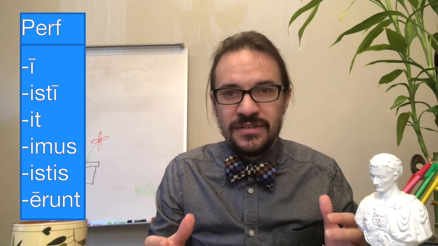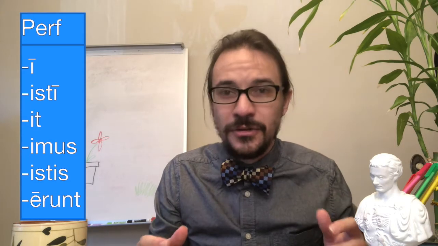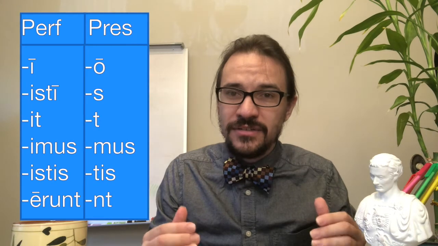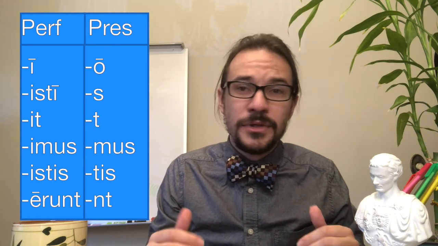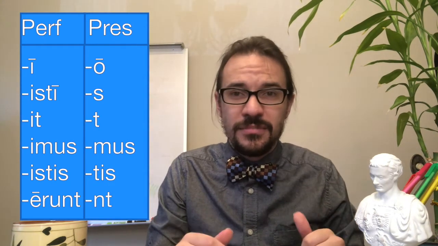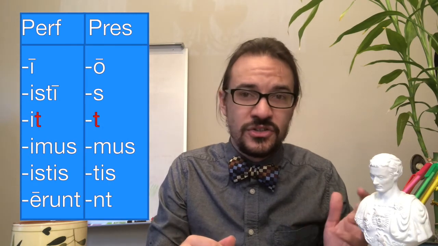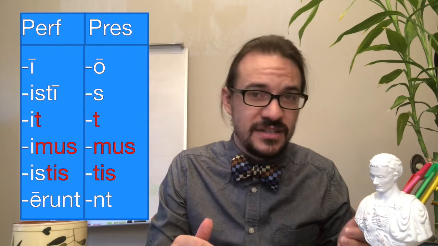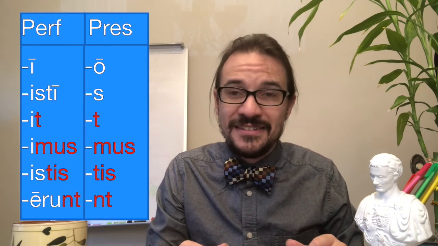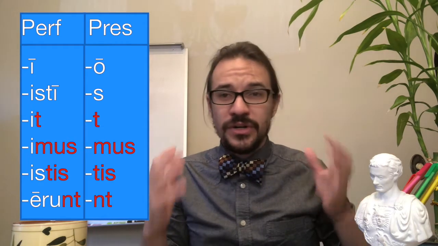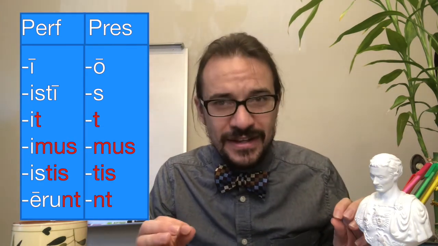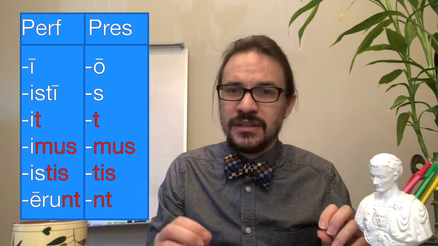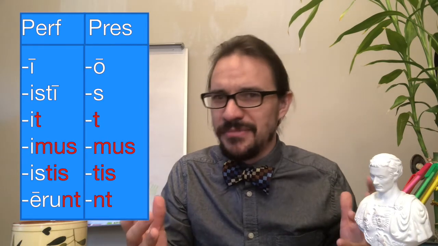We're going to have to chant this and just commit it to memory, but there are still patterns here that can help us. If we remember our present tense endings, o, s, t, mus, tis, nt, we can make some comparisons. Starting at the third person singular, it looks a lot like t, imus looks a lot like mus, istis still ends in tis, and erunt still ends in that nt. So even though I want you to commit these to memory, identifying them shouldn't be too hard and should be fairly easy right off the bat, with the first and second person singular maybe being the trickiest.